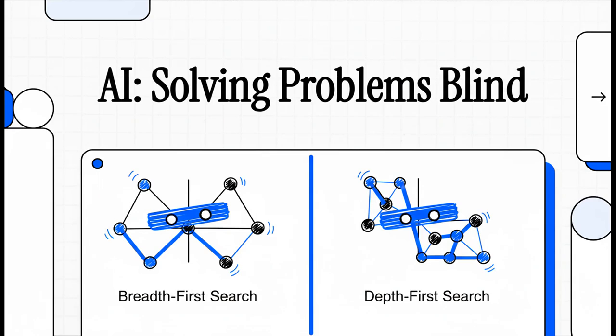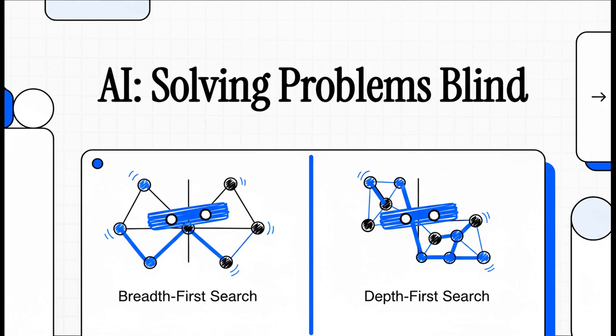All right, let's dive into something pretty cool. We're going to tackle a really fundamental question in AI today. How does it solve a problem when it's, well, completely blind? Think about it. Searching for a solution with no map, no hints, nothing. Just a starting point and a finish line. So how on earth does it work?